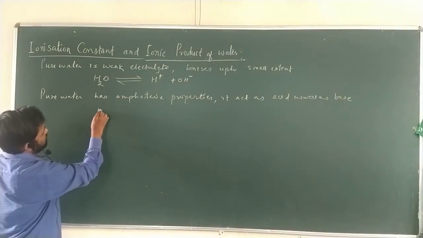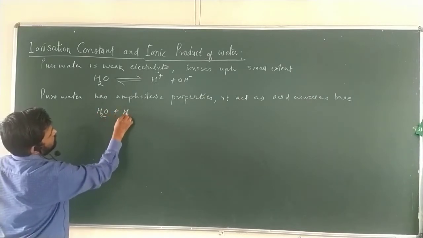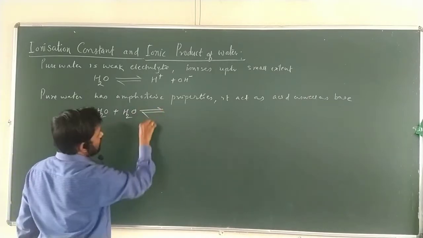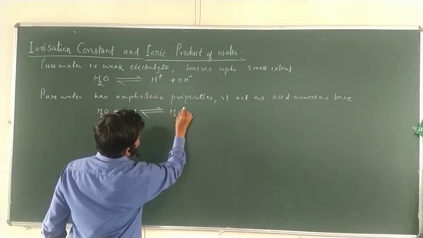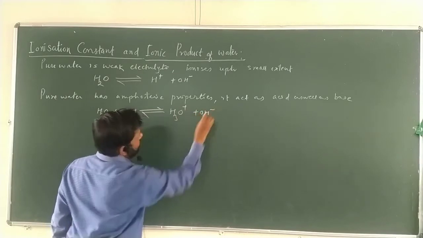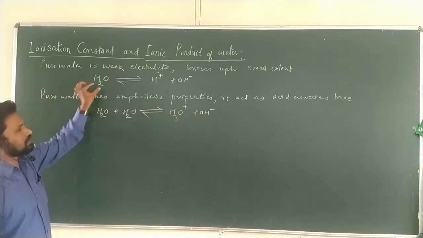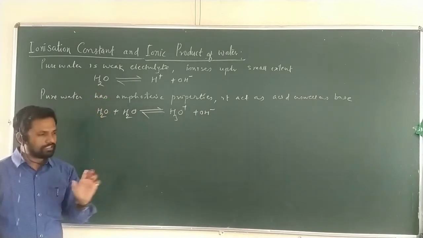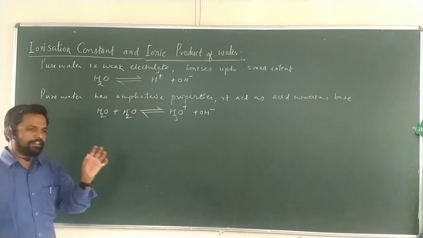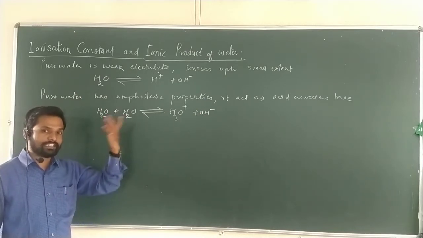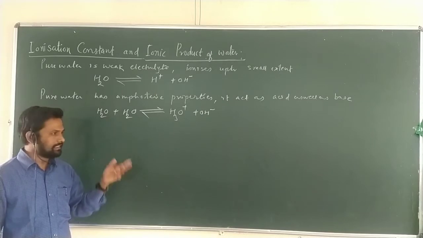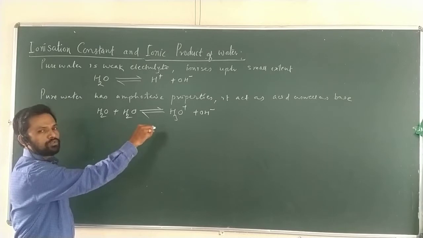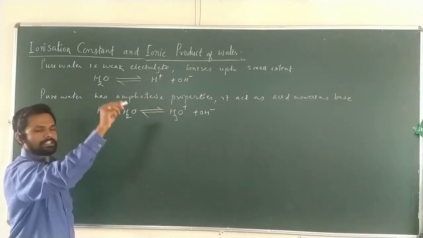How can we write this? This can be shown with H2O. Now, see why I am writing H2O. It can be written as H3O plus and OH negative. Here, H2O is considered an electrolyte, a weak electrolyte. In the last lecture we saw acetic acid as a weak electrolyte. Acetic acid is dissociated in water. We already wrote that acetic acid plus H2O forms CH3COO negative plus H plus.